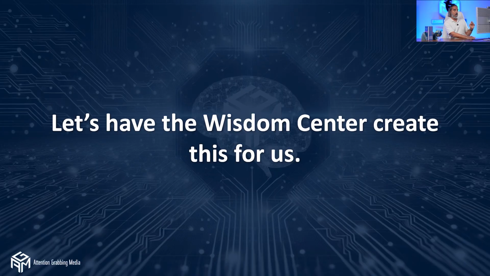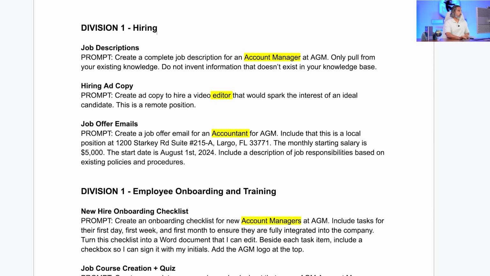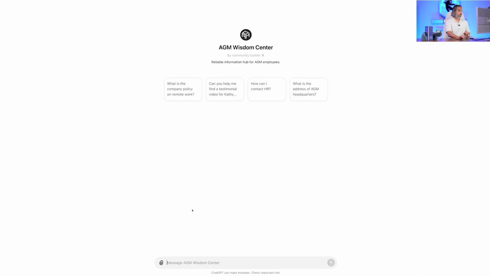Let's start with the hiring department. So let's talk about one scenario here. We need to create a job description for a specific position. Let's have the Wisdom Center create this for us. So I'm going to take one of these prompts over here, and we're going to take this prompt right here that says, create a complete job description for an account manager at Attention-Grabbing Media. These are the people that are delivering marketing services. Only pull from your existing knowledge. Do not invent information that does not exist in your knowledge base. We're going to take this particular prompt. We're going to paste it over here.